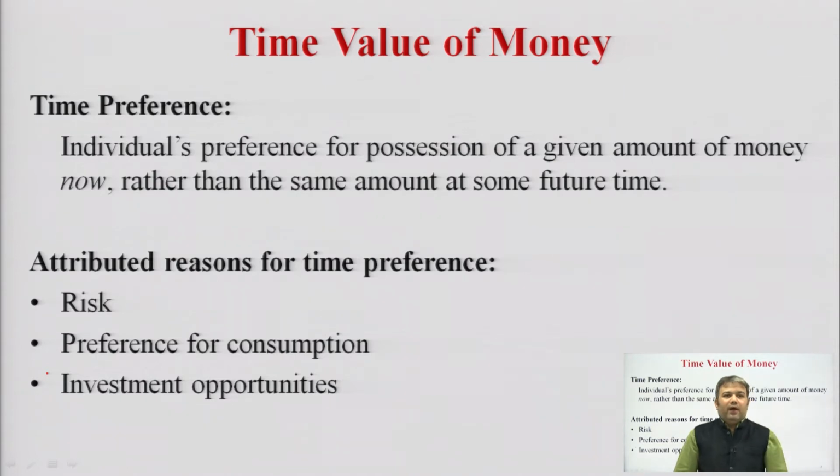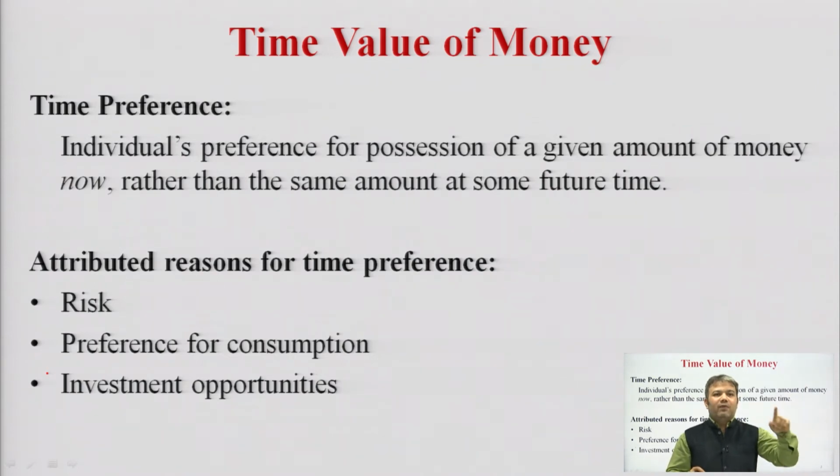So, again coming very briefly to these attributed reasons for the time preference: risk, preference for consumption, and investment opportunities. For detail you can go to lecture number 5 of unit 1. Risk is associated with the returns, with the investments, with the stocks, with the assets, with any investment criteria, with any function of the business that could be of different class, variety, or nature. But yes, there is risk, and if there is risk we have to make certain evaluations, we have to go with certain appraisal